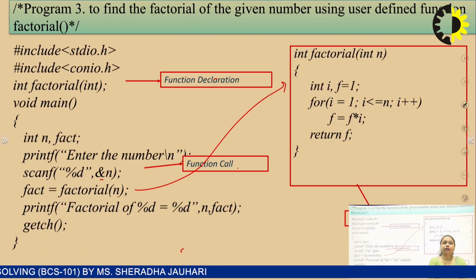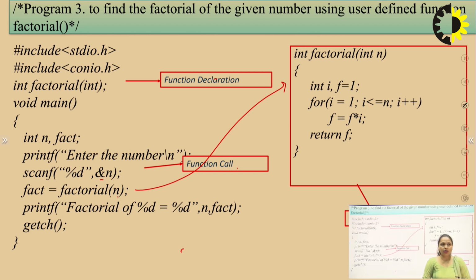So we summarize today's topic, what we have discussed: what is a function, why we need a function, what are the basic components of a function. The components of a function basically contain function declaration, function call and function definition. And what are the types of parameters? Actual parameters and formal parameters. Actual parameters are the parameters which are passed during the function call, and formal parameters are the parameters which are received by the called function.